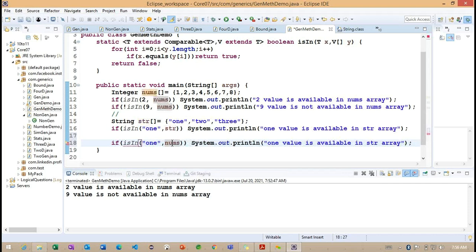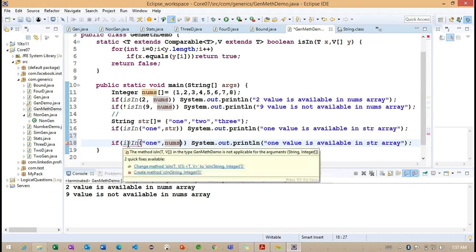here instead of str, if I'm going to make nums, now you can observe what is the error we are getting. Now you need to read very carefully here to understand the generic methods.